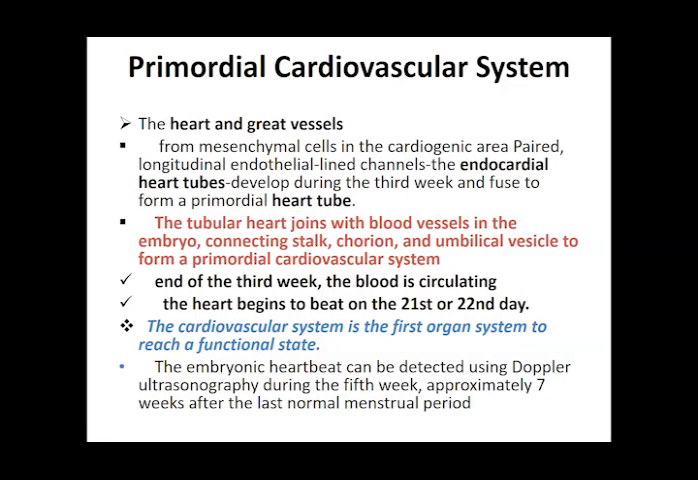So how has this primordial cardiovascular system developed? We have developed the part of the heart, where we said in the endoderm, the mesenchyme in front, where you had the oropharyngeal membrane. Then we have formed the blood vessels, we have formed the erythrocytes. Now all this is going to be connected together to form a system, what we call the cardiovascular system. The heart and the great vessels form from mesenchymal cells in the cardiogenic area.